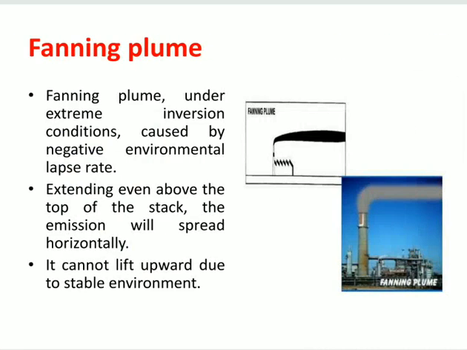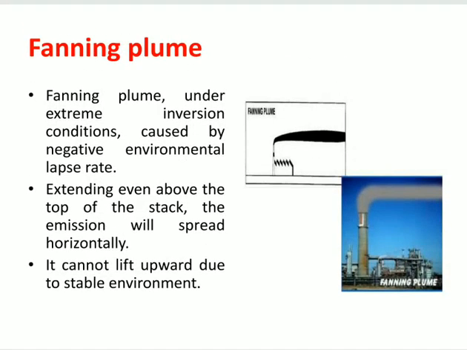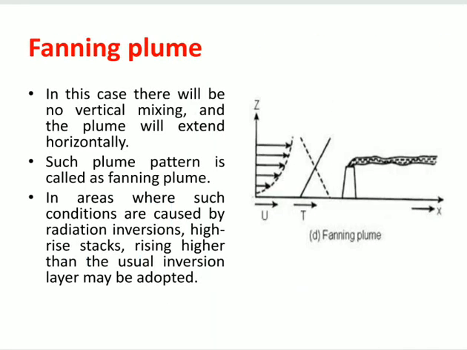Next one is the fanning plume. Fanning plume is nothing but whenever the plume moves in a straight line or in a straight path, in that case that plume behavior or the path of air pollutants is called as fanning plume. See here, fanning plume occurs under extreme inversion conditions caused by negative environmental lapse rate extending even above the top of the stack. The emission will spread horizontally. It cannot lift upward due to stable environment. In this case, there will be no vertical mixing and the plume will extend horizontally. Such plume pattern is called as fanning plume.